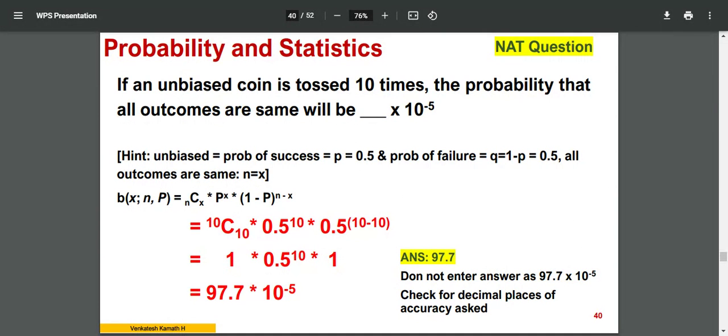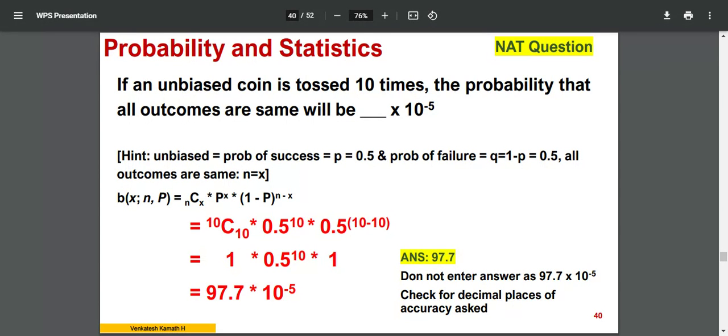So some questions are there, NAT type, numerical answer type. I'll read them out and quickly go through the questions. I'll not waste the time. If an unbiased coin is tossed 10 times, the probability that all outcomes are the same will be dash into 10 power minus 5. You're supposed to answer only this part, maybe 1 decimal or 2 decimals.